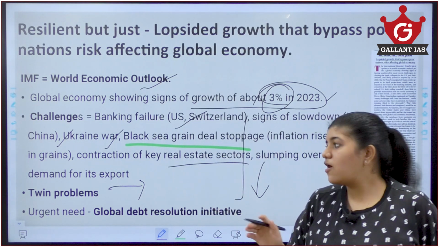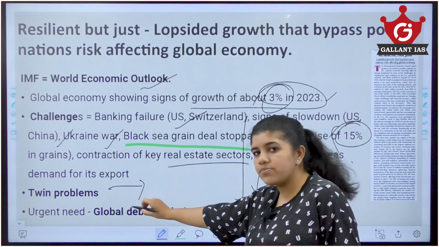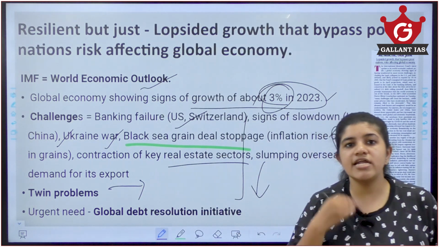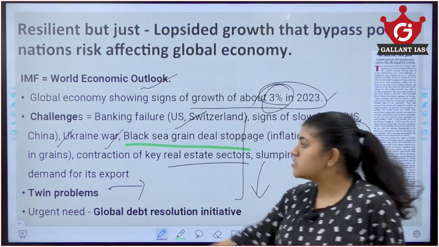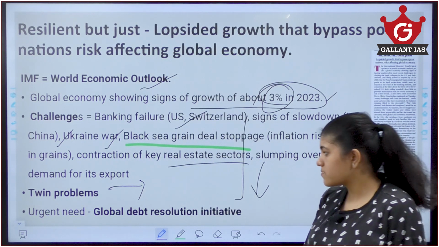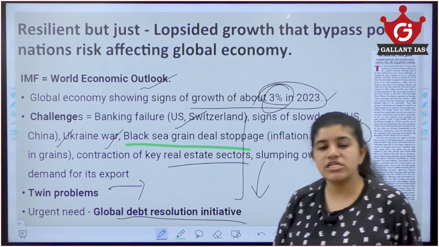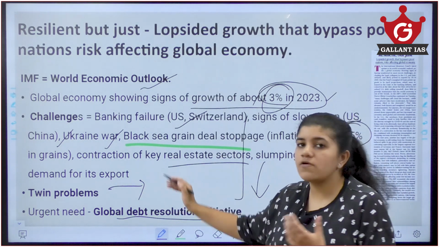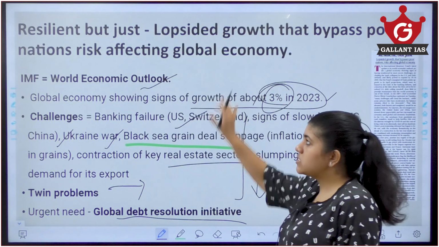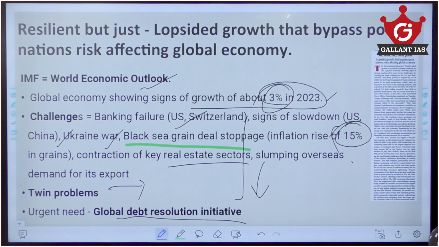India thankfully didn't adopt this method. There are a lot of other countries which have adopted this method of giving surplus money, pumping it into the economy, which resulted in inflation, and people don't have money now. So, certain economies or countries are going through this twin problem now. Also, there is an urgent need for a global debt resolution initiative to pull up these countries facing the twin problem and these challenges, so that they don't go into a debt crisis. So, these are some of the main key facts suggested by the author in this article.